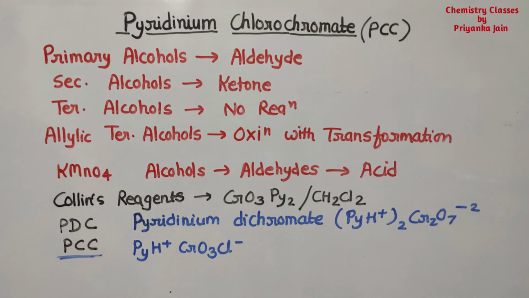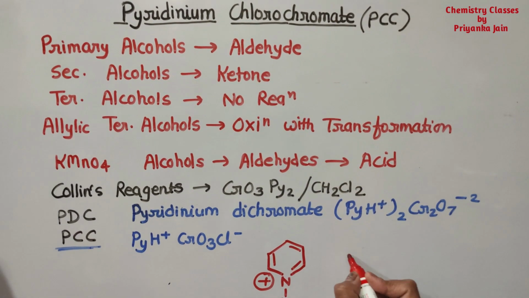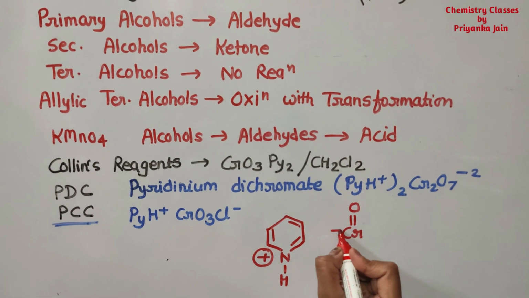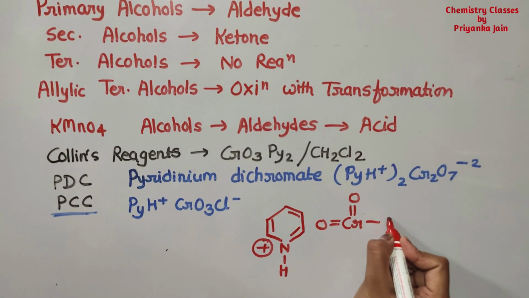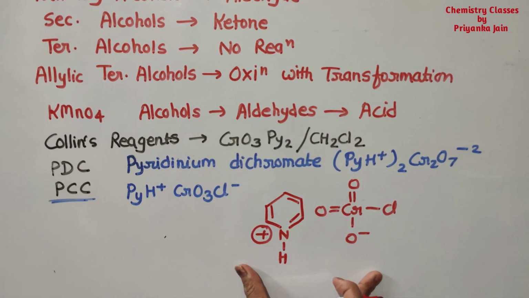If we see the detailed structure, it will be in this manner. See here, this is the pyridine ring, and here will be the nitrogen. This is the hydrogen present here, and there will be a positive charge here. Then this will be chromium double bond O, Cl, O minus. So this is the whole structure of pyridinium chlorochromate.